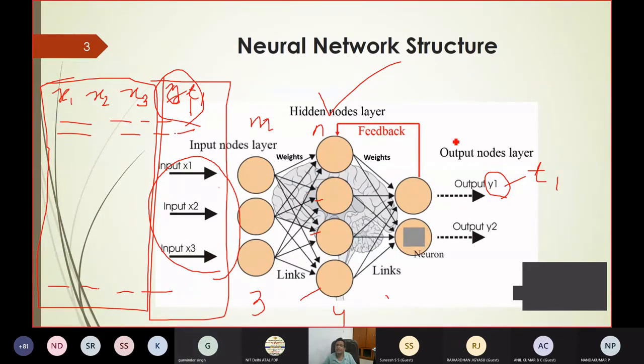So ultimately the objective is the minimization of the error. If I know how to minimize the error, again come to your algorithm which you have studied. Even if I have told on the first day, the minimization is based on the information of the gradient. So you take the partial differentiation of E, del E, with respect to del W I J.